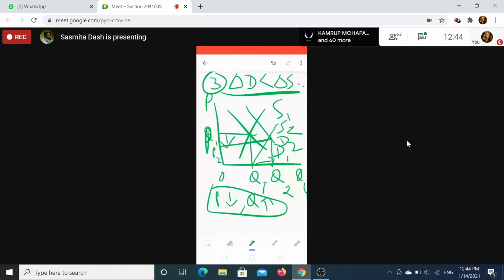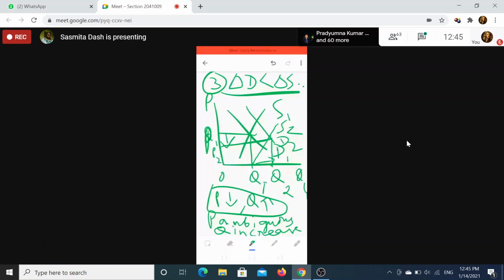So what is the final answer, or result? The final verdict is that quantity will definitely increase, but price is ambiguous. Ambiguous means we cannot say exactly, cannot say for sure. Quantity will always increase; price is ambiguous. Okay, so this is the result, or effect, on the market of ice cream.